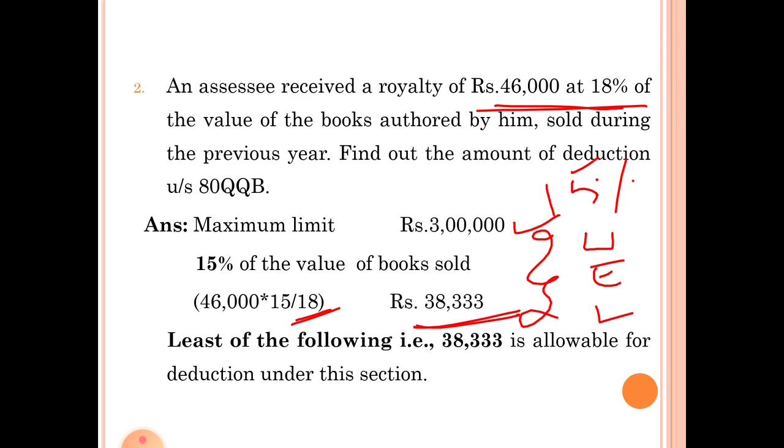So, let us stop this session here. In the next session, let us discuss the remaining deductions under section 80. They are section 80RRB, 80P, 80TTA, 80TTB and 80U.